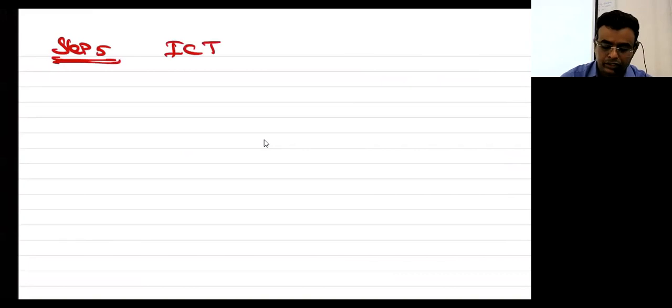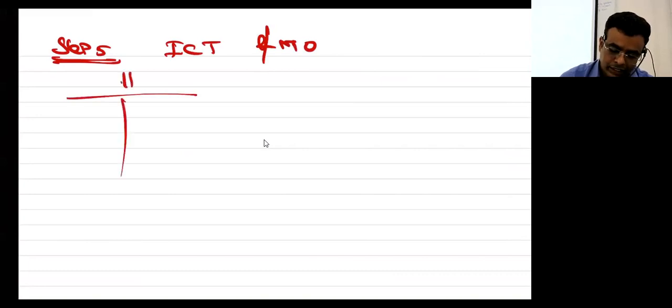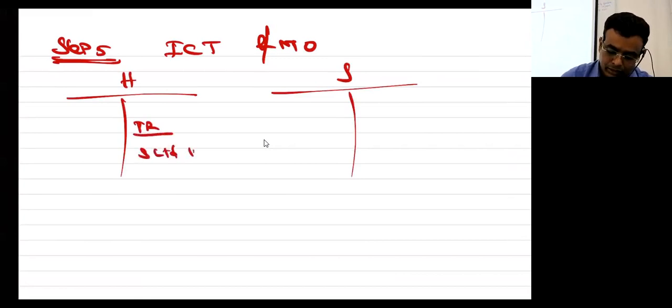Step number 4, as I told you, I'll come back to later. Step number 5: intercompany transaction and mutual owings. H limited has a trade receivable from S limited of 10,000. S limited has a trade payable to H limited of 10,000.